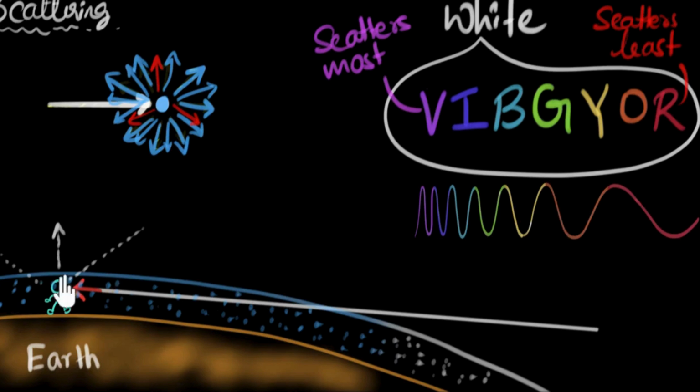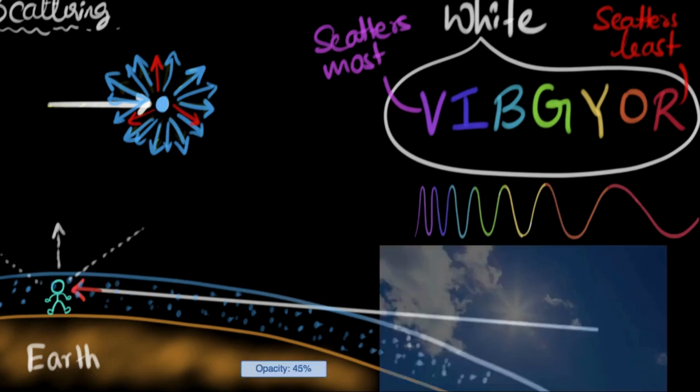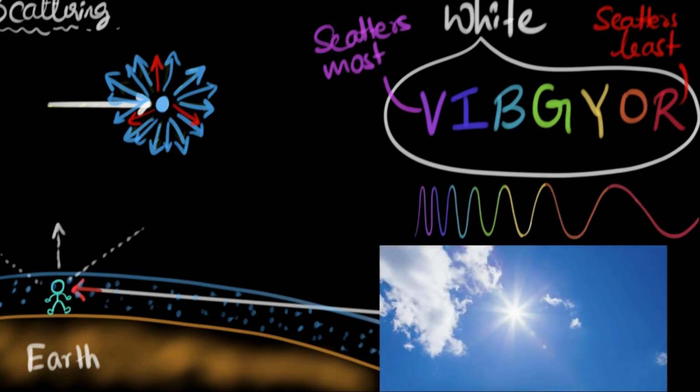And one last thing I want to talk about before we wind up is why are the clouds white in color? What I mean is that clouds are made up of tiny drops of water. So when sunlight hits those drops of water, shouldn't they also scatter blue light in all directions? That means shouldn't the clouds appear blue in color? Well, it turns out that only those particles whose size is smaller than the wavelength of light can scatter blue light more compared to red, or shorter wavelengths more compared to the longer ones.